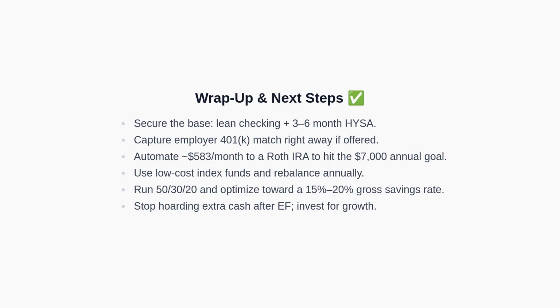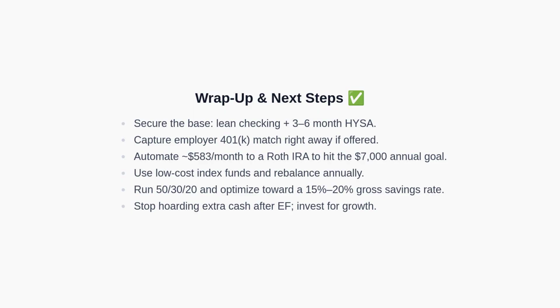To wrap up, secure your base with a lean checking buffer and a fully stocked emergency fund. If available, capture your employer 401k match immediately. Automate approximately $583 per month to your Roth IRA to reach the $7,000 annual goal. Use low-cost index funds, rebalance annually, and raise contributions as your income grows.